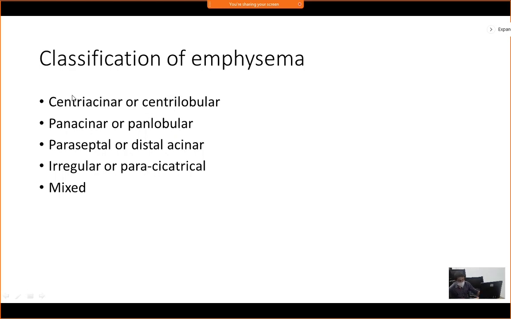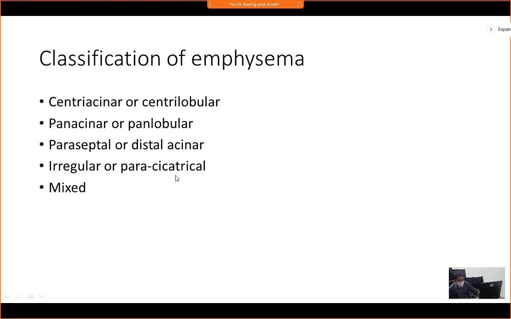In centri-acinar, that is the first type, it is the proximal or the central part of the acinus that is dilated. Proximal or central part. Pan-acinar, whole, both distal and proximal, the whole of the acini is dilated. In distal acinar or paraseptal, it is the distal part of the acinus which is dilated.